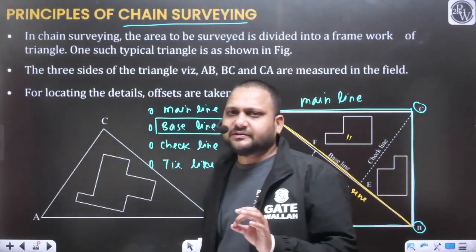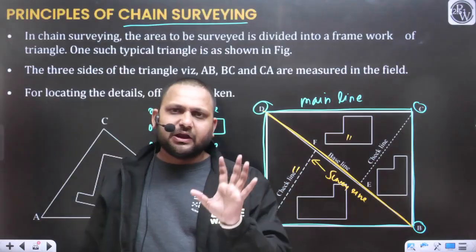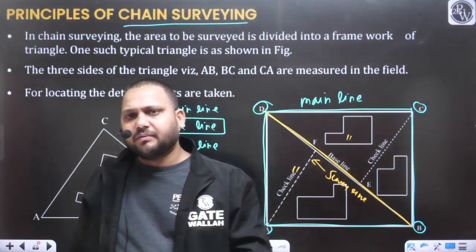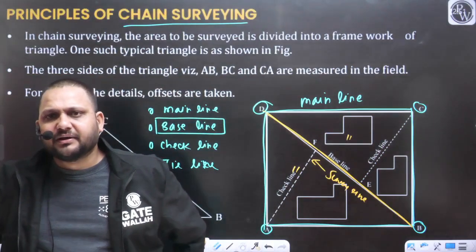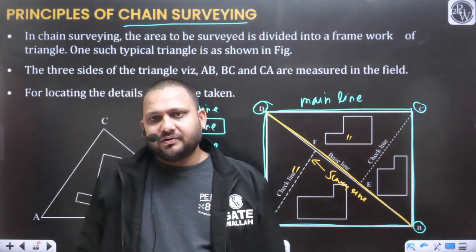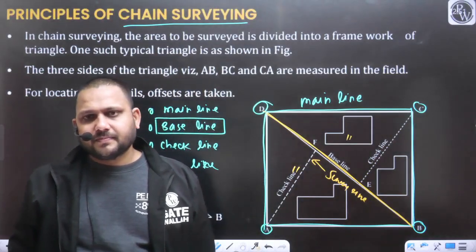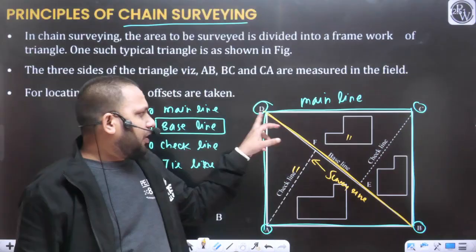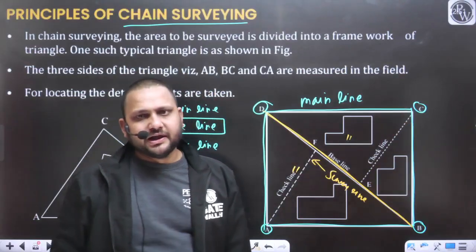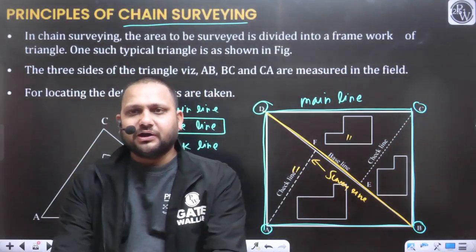So the main line is the line connecting the main stations. The baseline should be the longest line. Can the main line also be a longitudinal measurement? Why are you getting confused? If we are moving from station C to B or B to C, this is the longitudinal direction. For any movement, you can define the longitudinal direction.